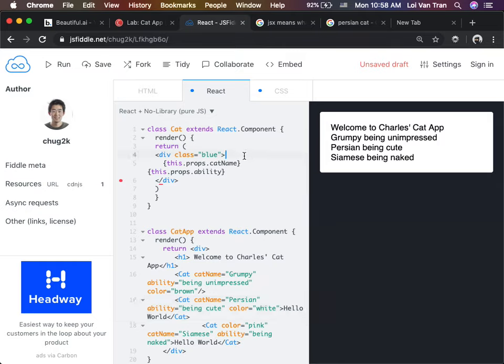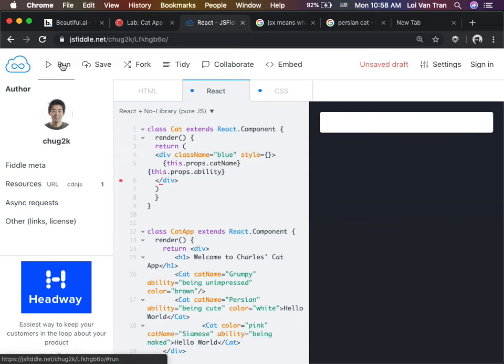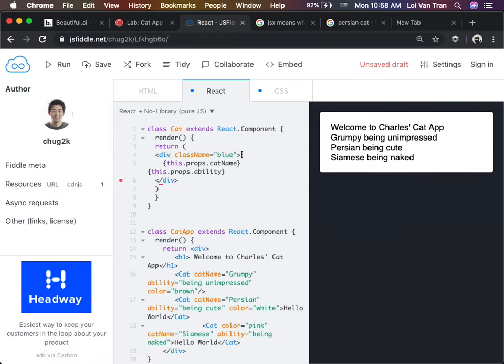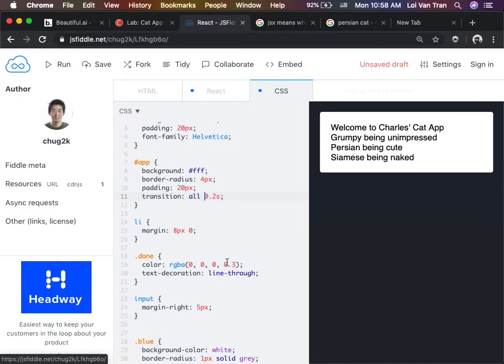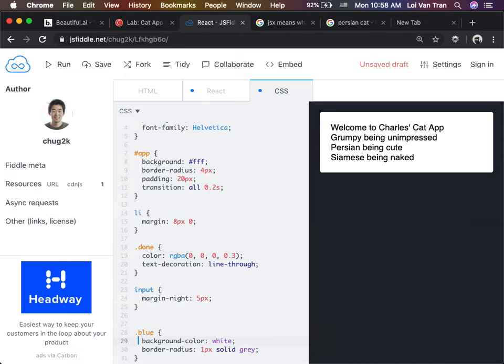Now that we added an additional property, what can we do up here to be more interesting? We can just apply a style. The syntax here is also a little bit different. Is this class name right here? I forgot. I need to delete this. Okay, here we are. Let's give it a little bit of styling. We're gonna say blue is